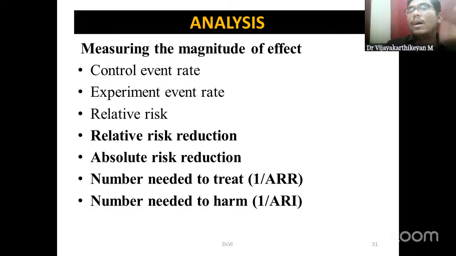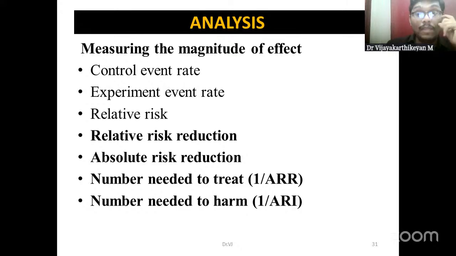For cohort study, we have relative risk, attributable risk, population attributable risk. For RCT, we have all these measures: control event rate, experimental event rate, relative risk reduction, absolute risk reduction, number needed to treat, and number needed to harm.